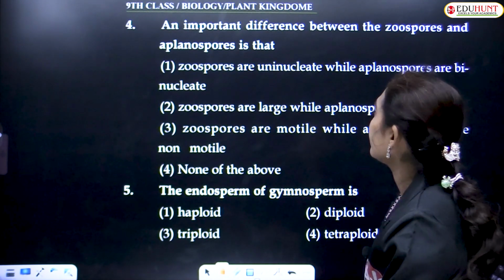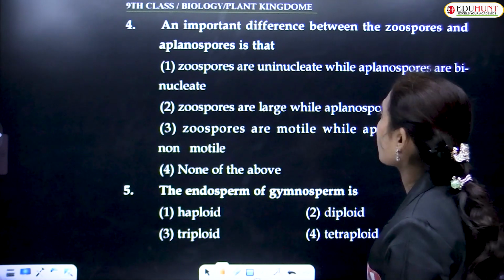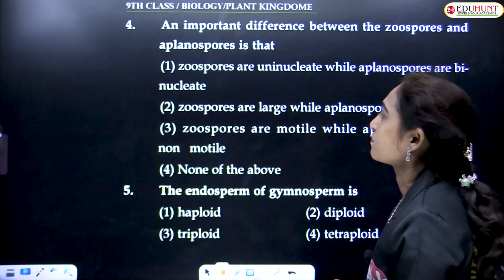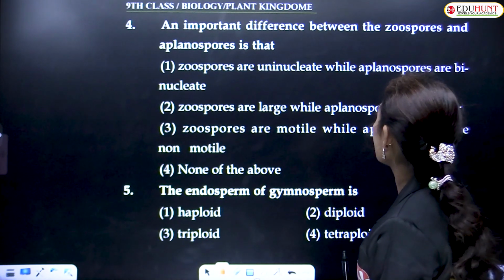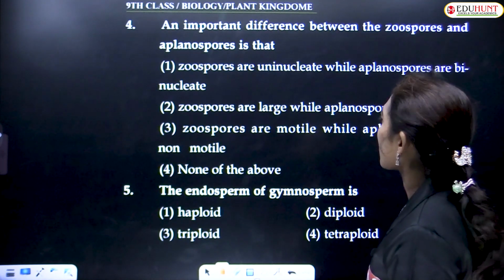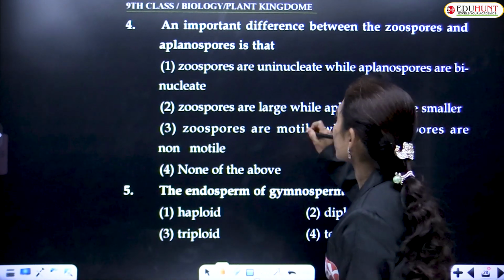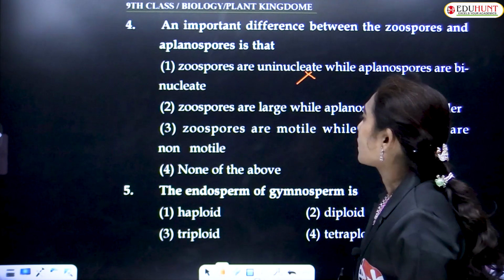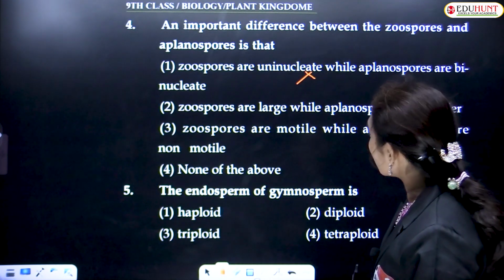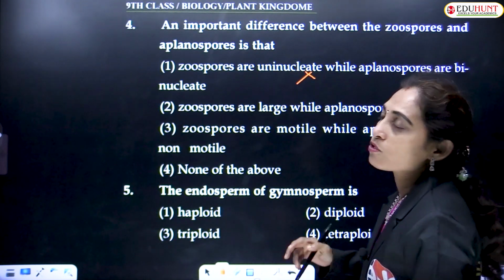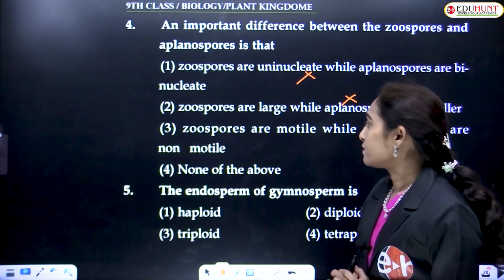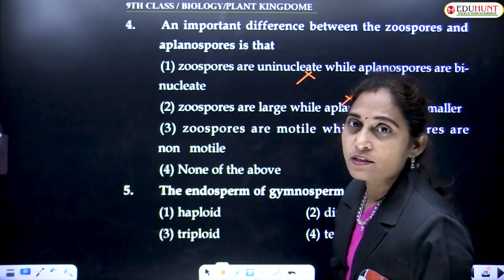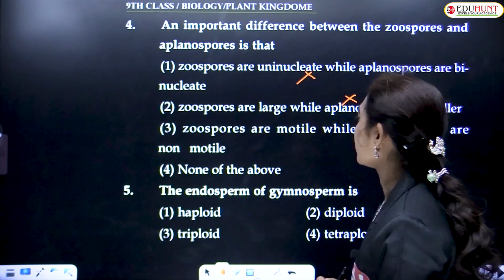An important difference between zoospores and aplanospores: zoospores are uninucleate while aplanospores are binucleate. It's not a correct answer. Zoospores are large while aplanospores are small. This is not about the size. Size is not a differentiating feature here.